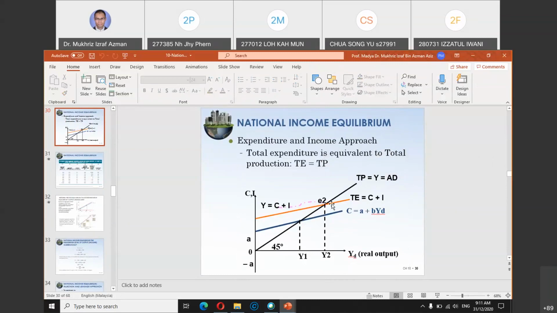When the 45-degree line intersects with the total expenditure, TE, E2 is the equilibrium point. The Y axis is the value of consumption and investment. The X axis is always your output. So equilibrium is achieved at this point.